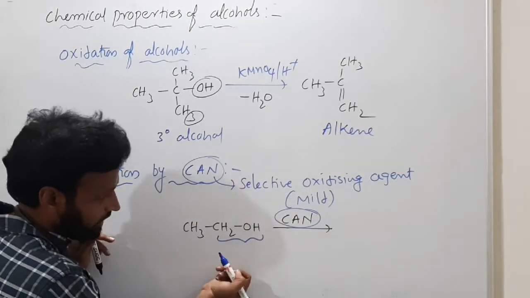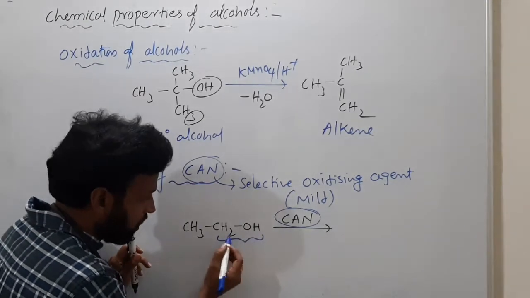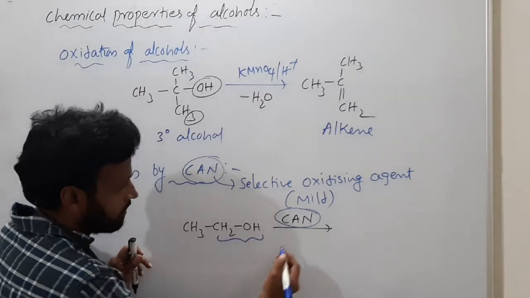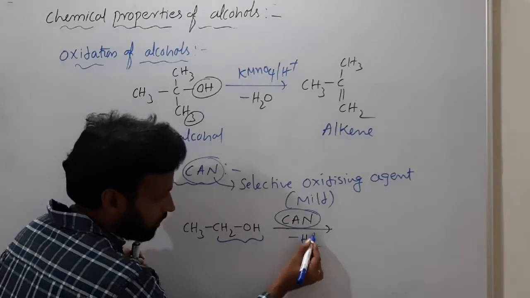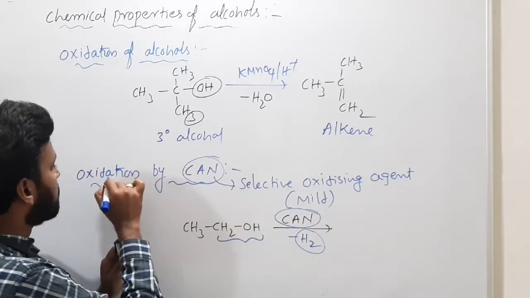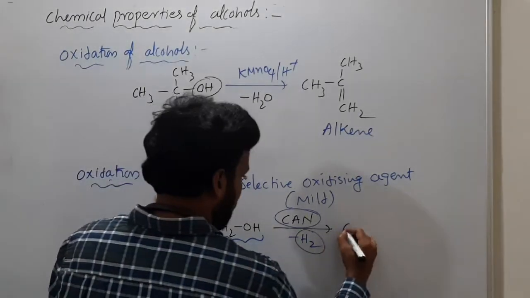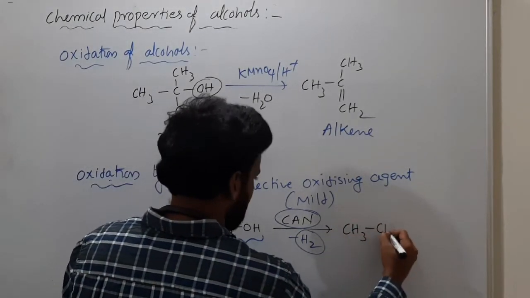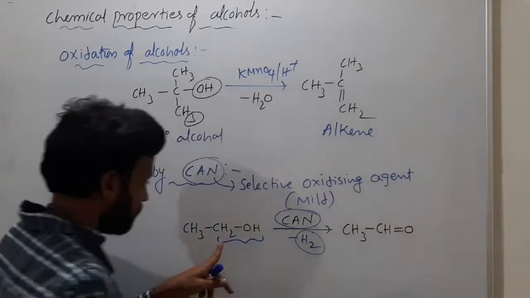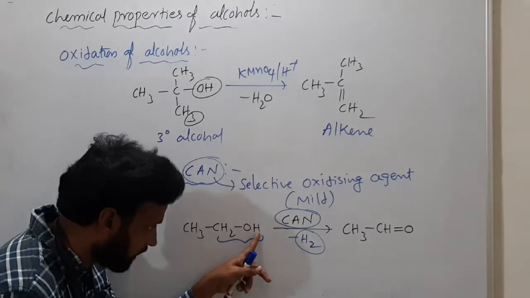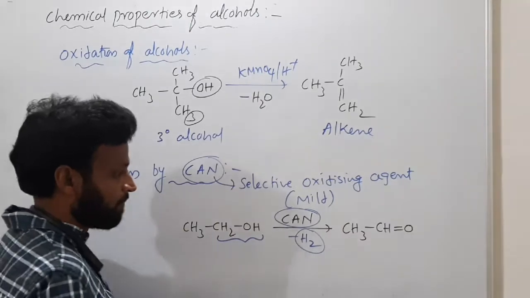This CH2OH converts to CHO. Here one hydrogen, minus H2. Removal of hydrogen is also called oxidation or not? So what is the final product here? CH3CH double bond O. Here one hydrogen is removed, and you have a double bond there.